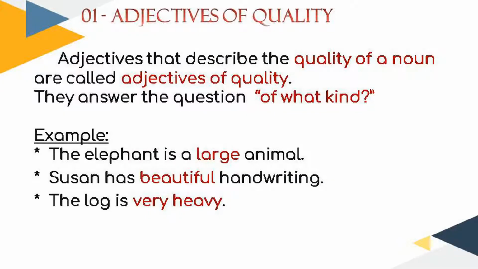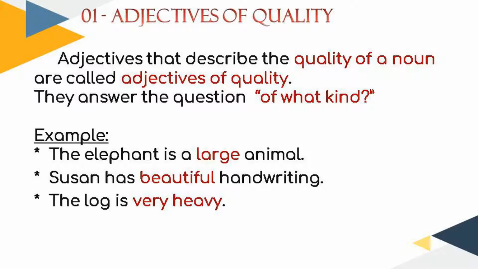Adjectives of quality. An adjective of quality describes the quality of a noun. It answers the question of what kind. For example, the elephant is a large animal. So when you ask the question, what kind of animal is the elephant? A large animal. So the word large here describes the quality of the noun, which is animal. Hence it is called the adjective of quality.